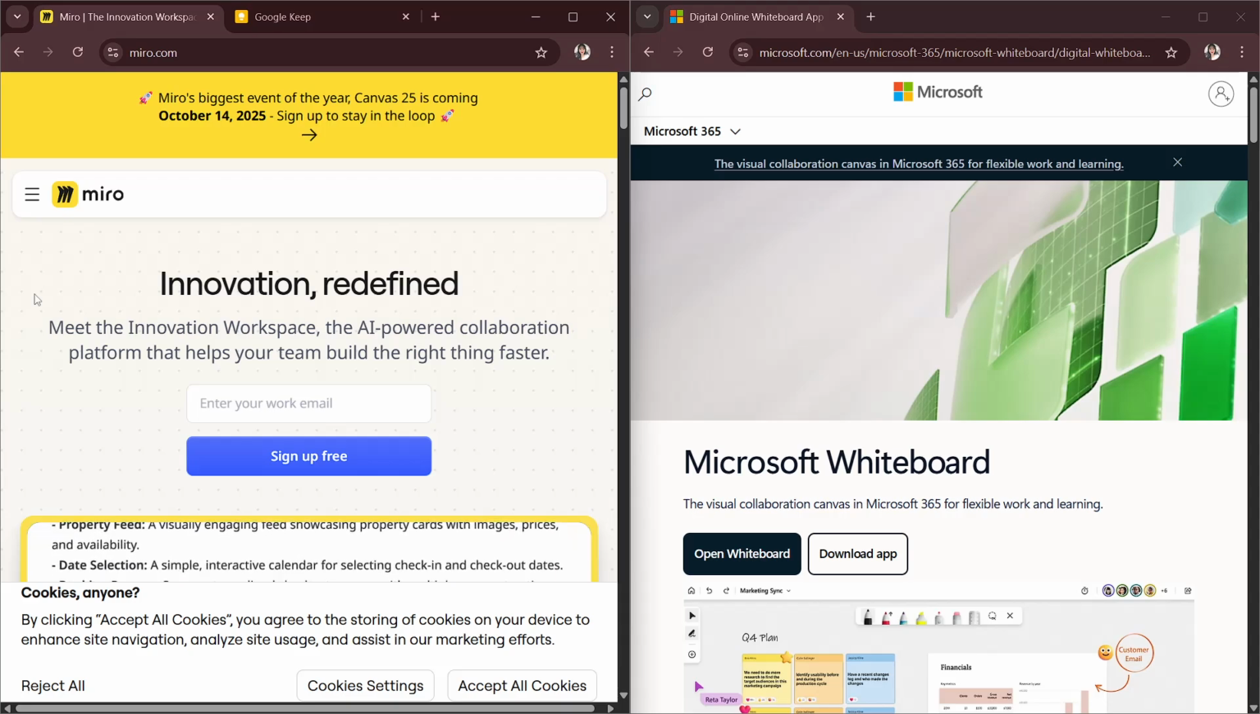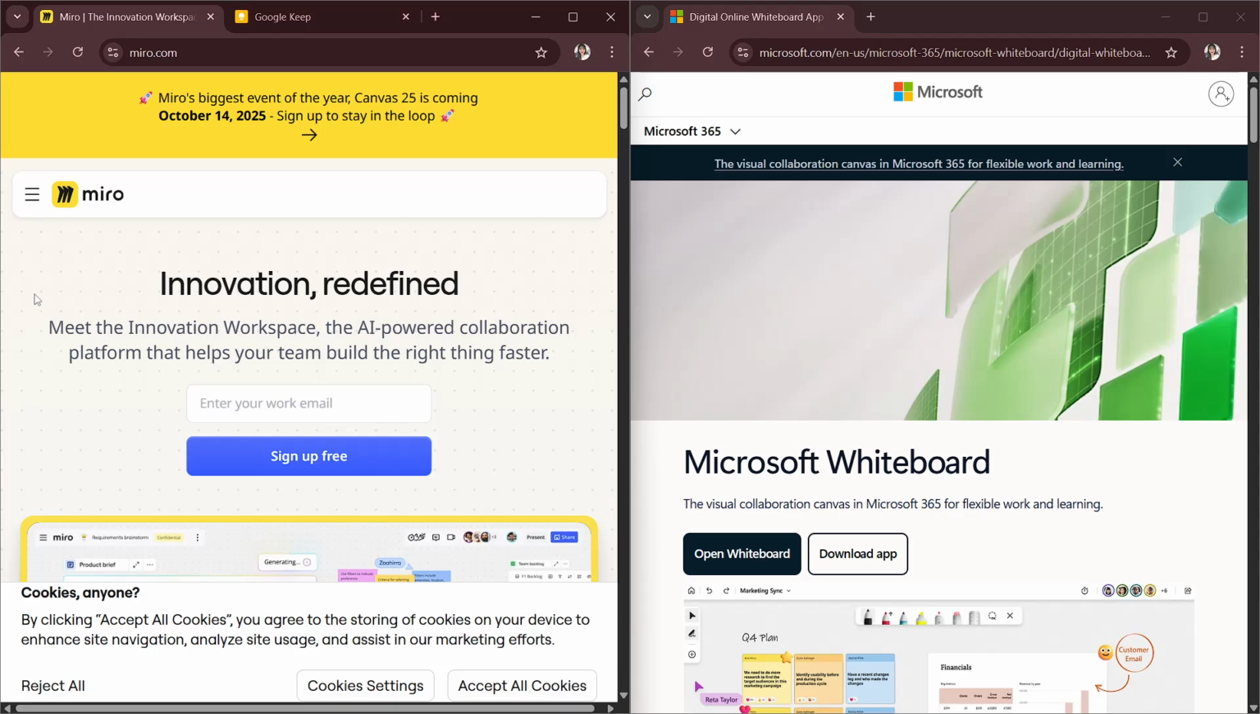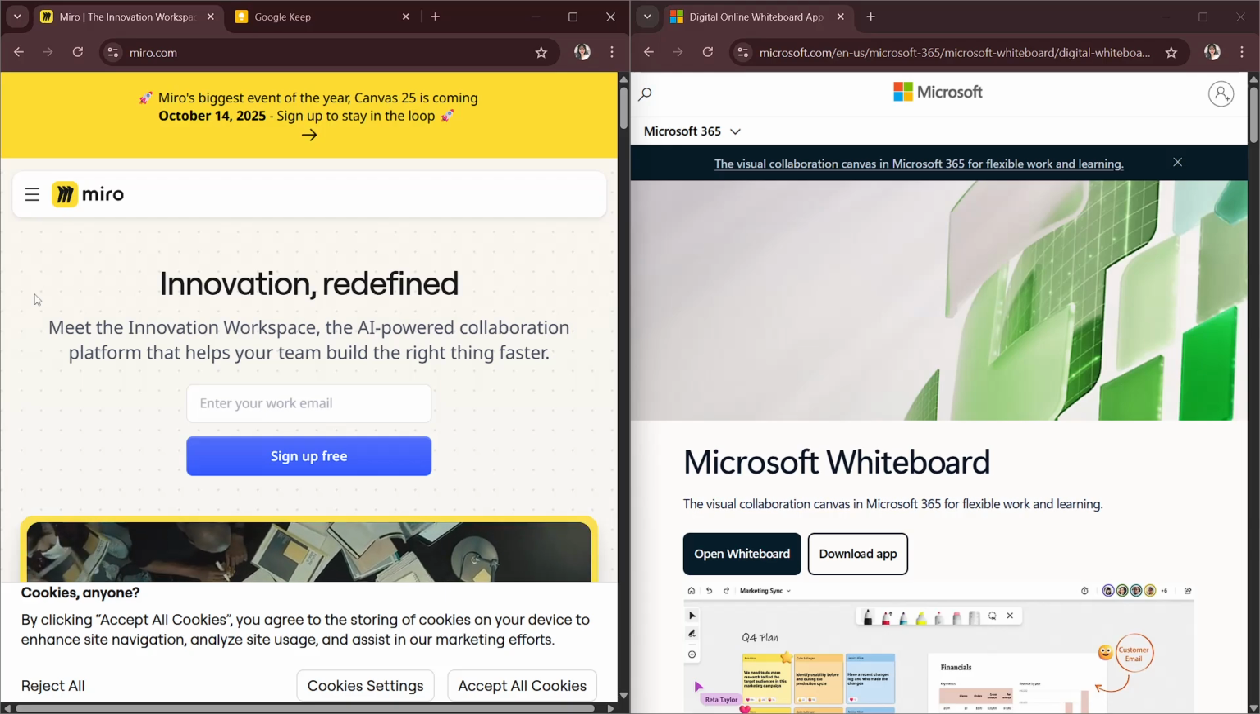In this video, we will be comparing Miro with Microsoft Whiteboard. So these are two tools with similar layouts but different depth. Microsoft Whiteboard is free and integrates with Microsoft Teams and Office 365. It's best for basic sketches, quick notes, and collaborative doodles during meetings. It's simple, minimal, and convenient, especially if your team is already in the Microsoft ecosystem.